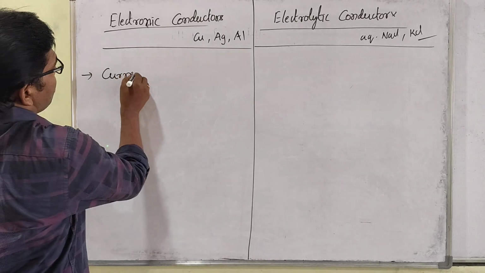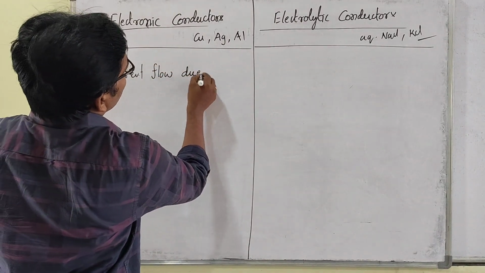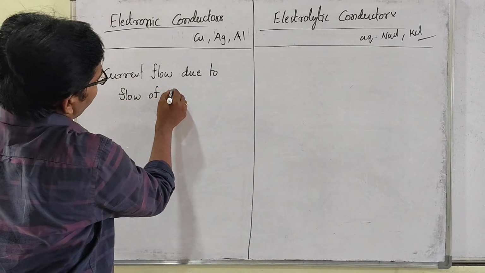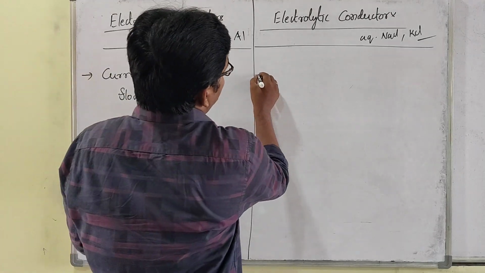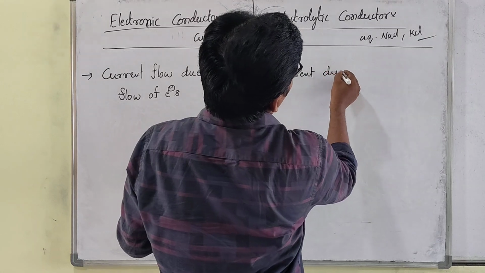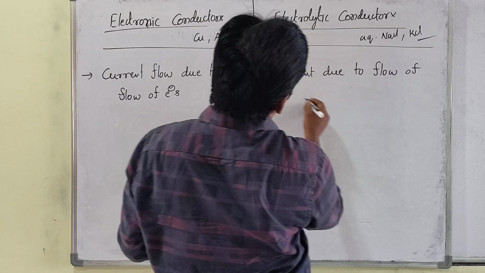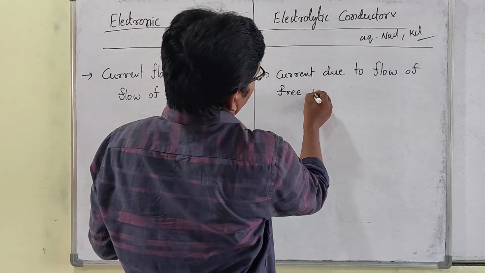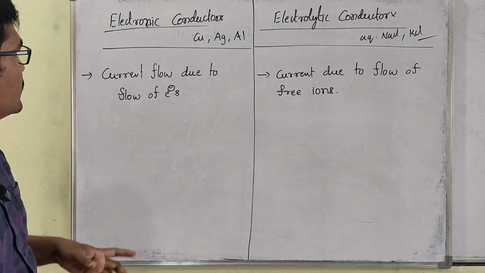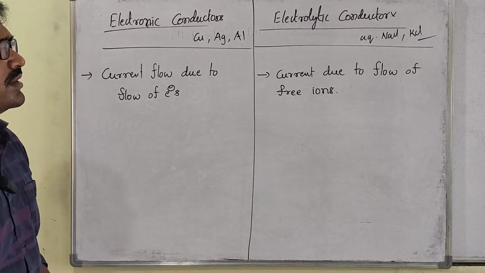In electrolytic conductors, current flows due to the flow of free ions. This is the fundamental point between electronic conductors and electrolytic conductors.